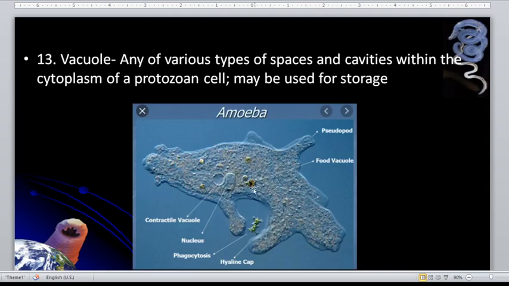Next slide. So vacuole, these are any of the various types of spaces, cavities within the cytoplasm of a protozoan cell. They may be used for storage. So in this image, the vacuole, this is actually the contractile vacuole. There are also food vacuoles, and that is a pseudopod.